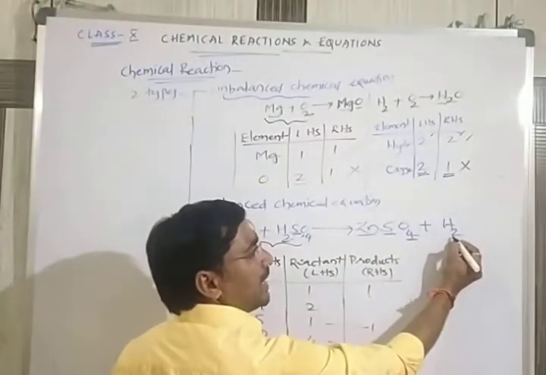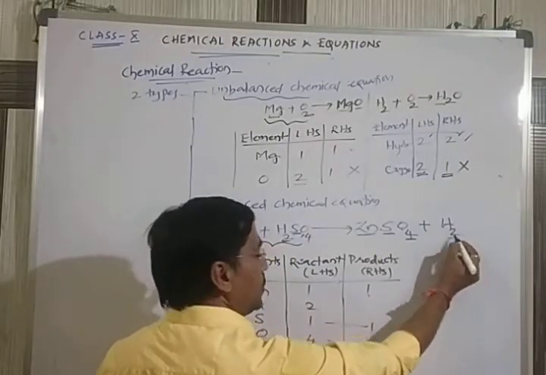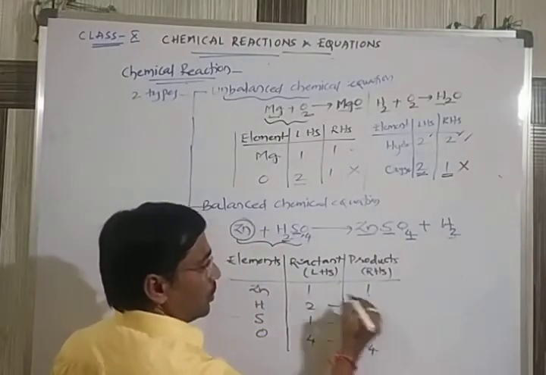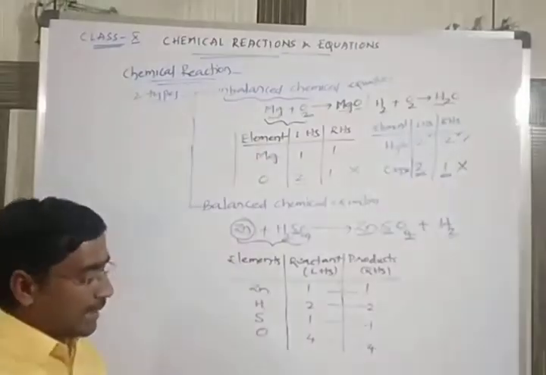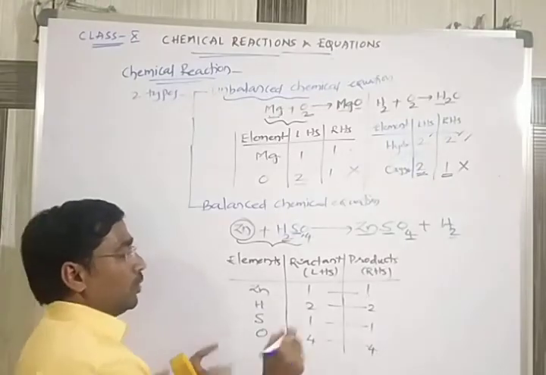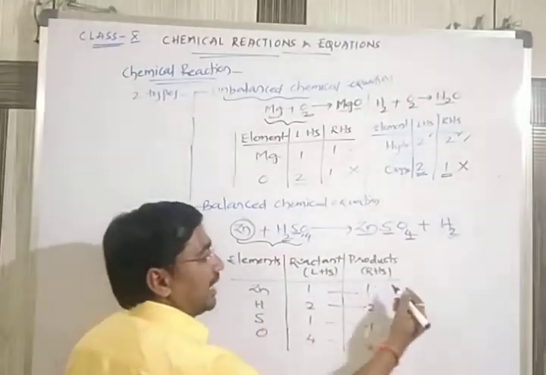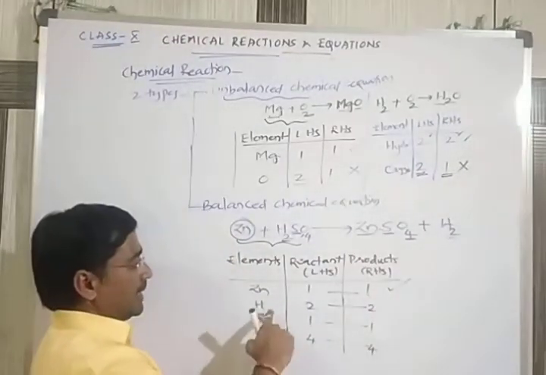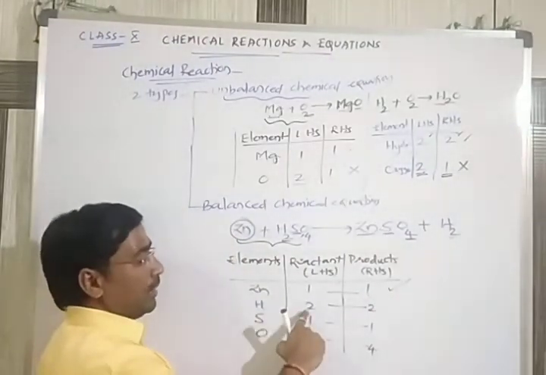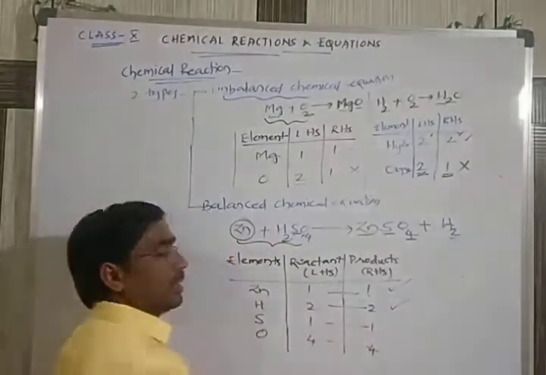Next here is hydrogen, H2. Hydrogen element is there. How many are there? 2. So now when you cross check this one, automatically for the hydrogen element, 1 is on the left hand side, 1 is on the right hand side, balanced. Next, second element is hydrogen: 2 on the right hand side, 2 on the left hand side.